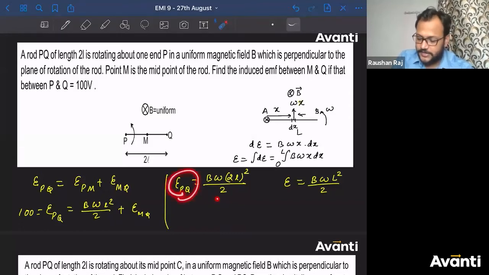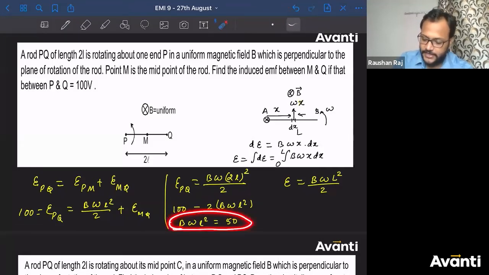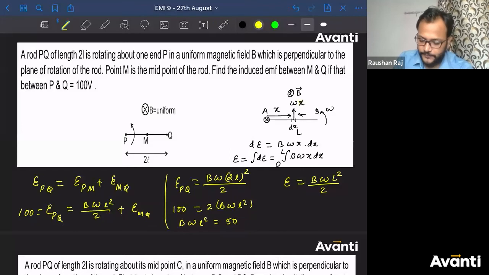Now this is 100 and this is equal to 4 by 2. See, 2L square is 4L square. 4 by 2 is 2. So I can write this as 2 into B omega L square. So from here I'll write B omega L square as 50. Now I can put the value of B omega L square as 50 here.